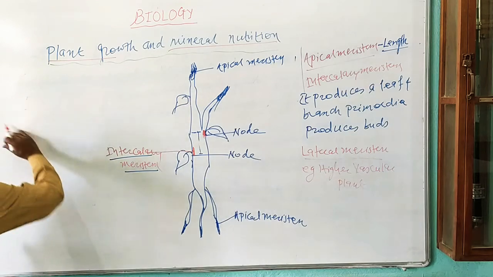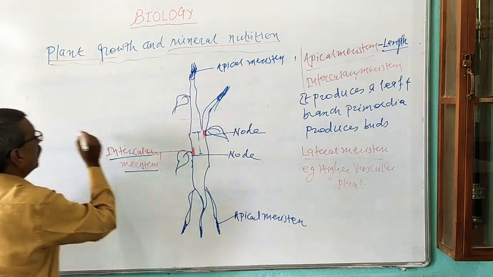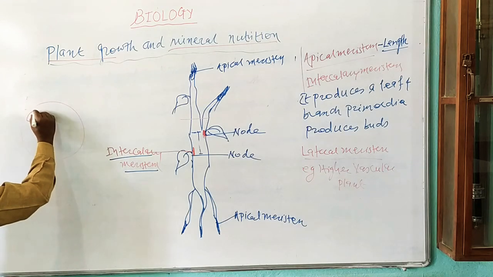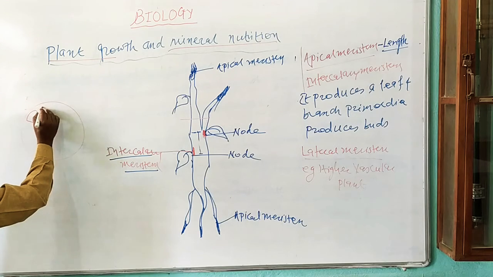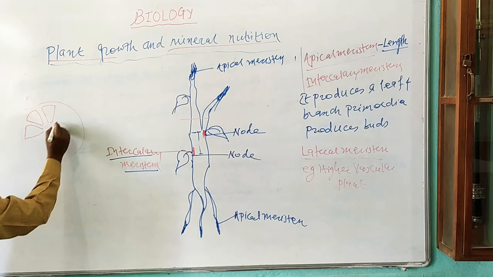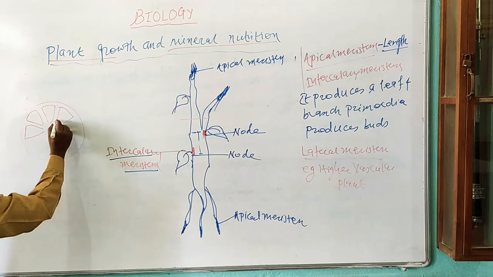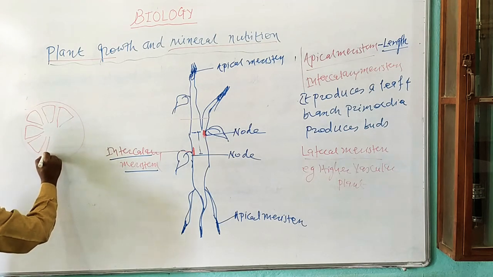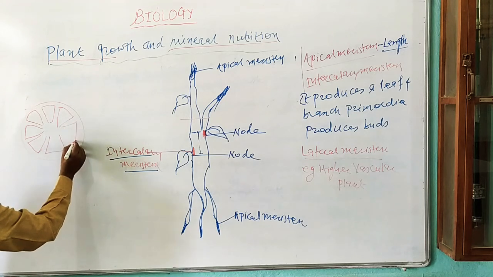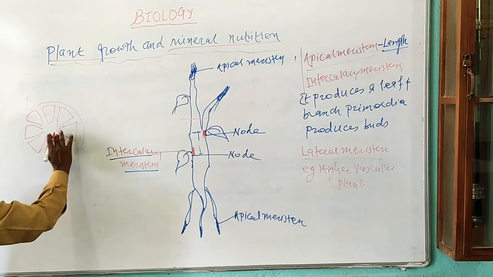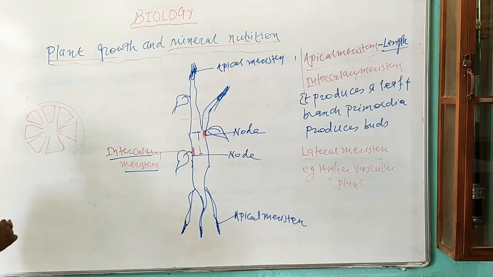For example, when we take the transverse section of this stem or root, then it appears circular like this, and in this the vascular bundles are produced like this. This is the number of vascular bundles that are produced, and in the vascular bundle there is the presence of a meristematic tissue. These vascular bundles are arranged in a definite manner, and in this vascular bundle, a meristematic tissue or strip of meristematic tissue is present.